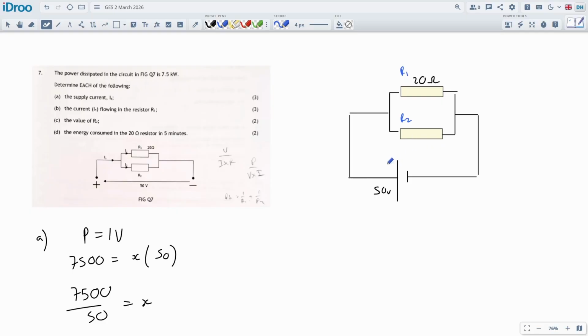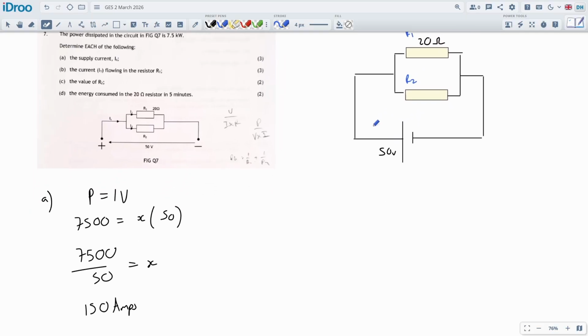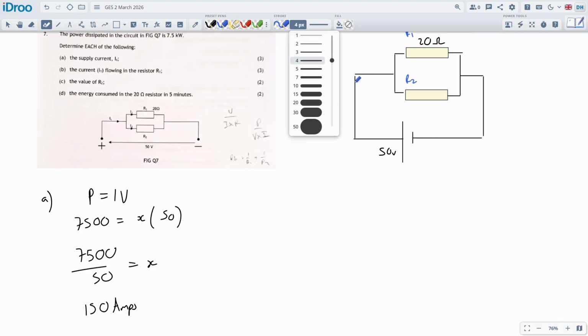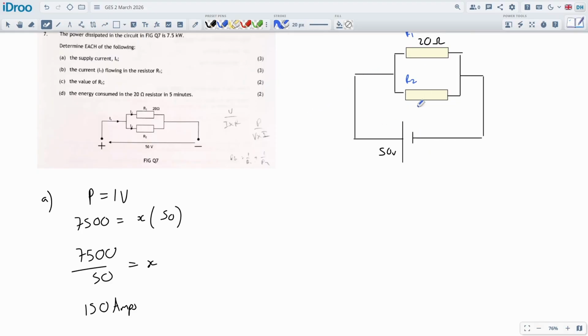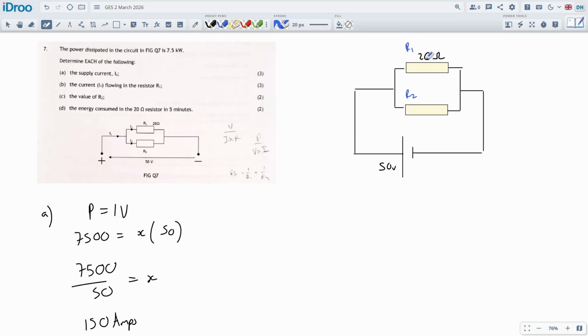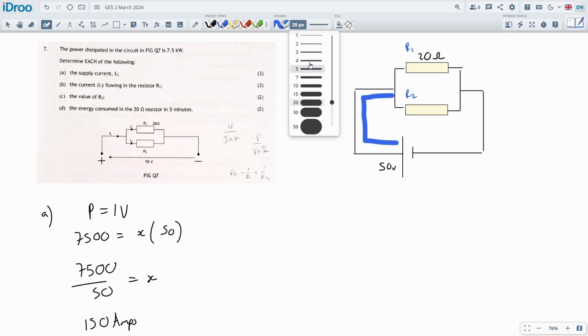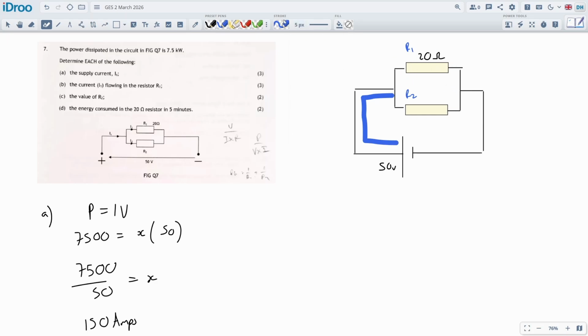Very nice. And if we know we've got 150 amps going around the circuit, then we can work out how much goes through each of the resistors, especially if they gave us the resistance of the top one. We can work out how much current is going to go through there. So the current is going to come up here, 150 amps, and get to this junction. It's going to split, and some of the amps will go through the top one, some through the bottom one, and it will combine again to be the 150 amps coming back again.